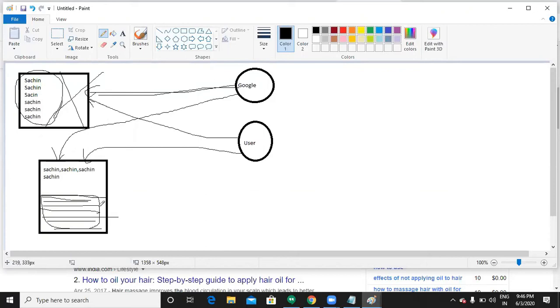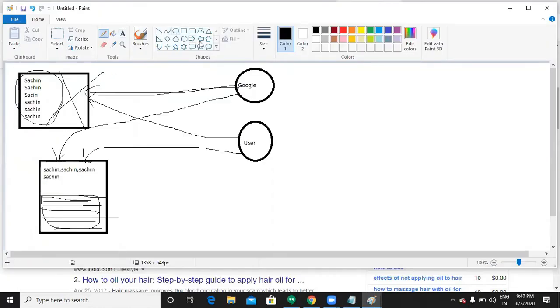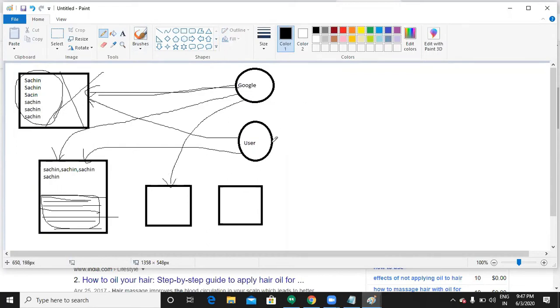This is one malpractice, right? The next, what is the next malpractice? It is cloaking. Cloaking means simply, people started showing some different content to the users and some different content to Google. So here, I have shown some content to Google and some other content for the users. So why?